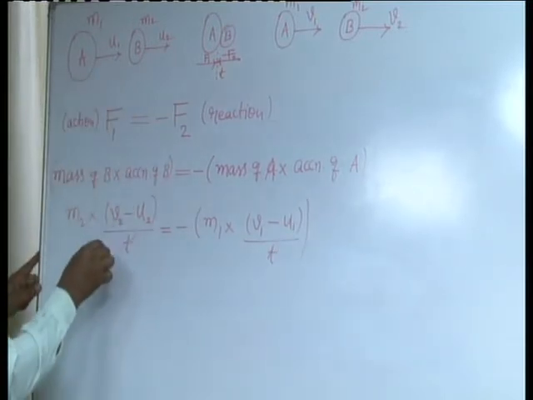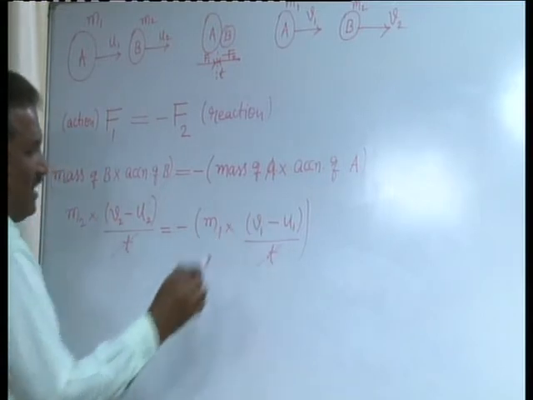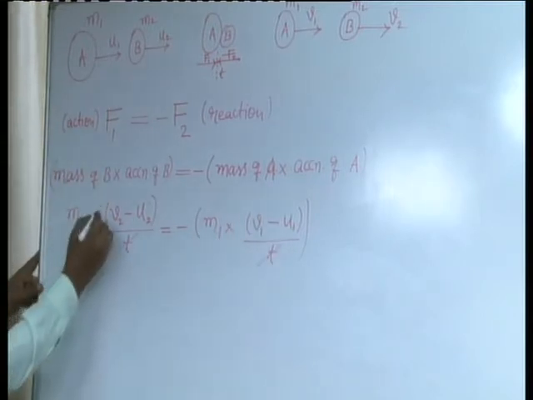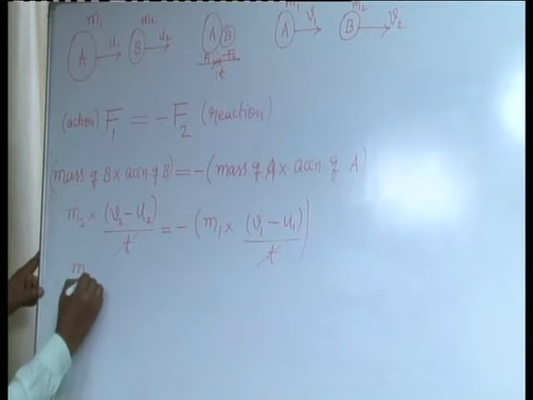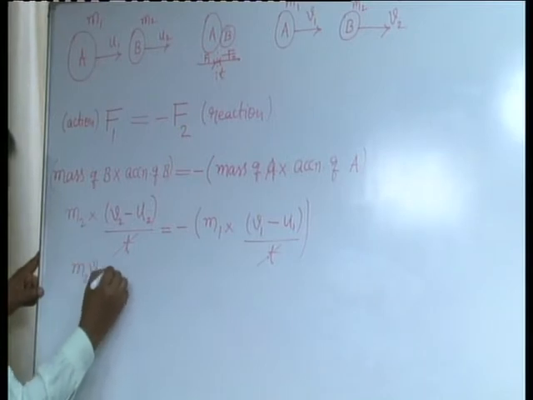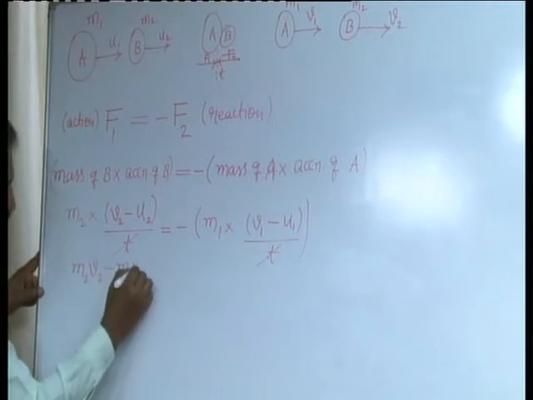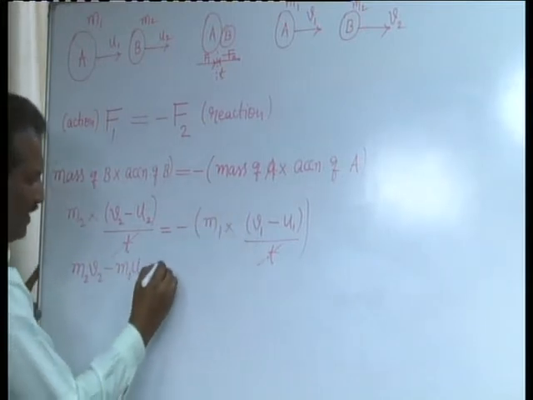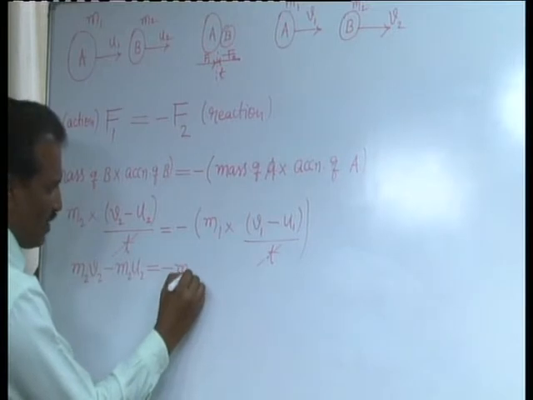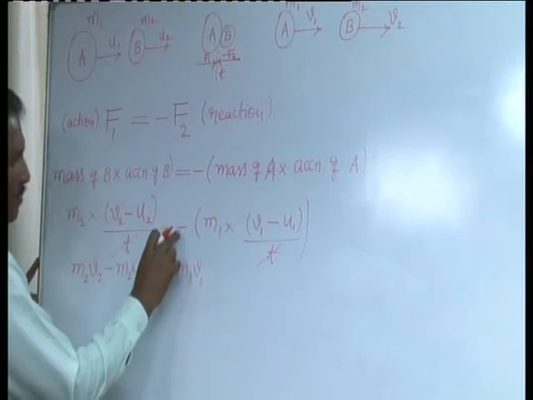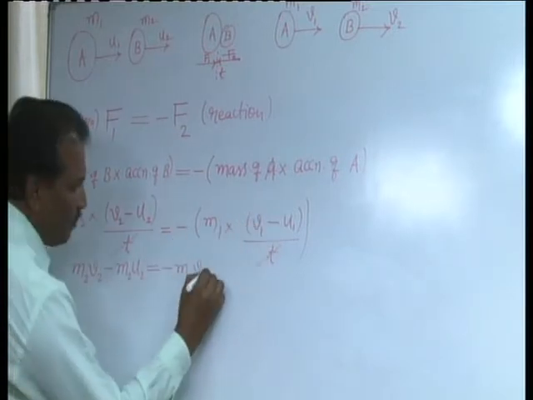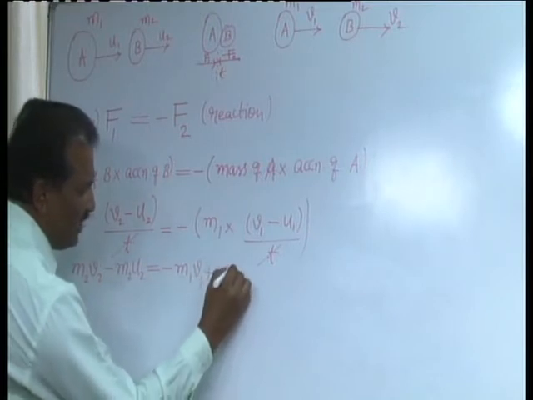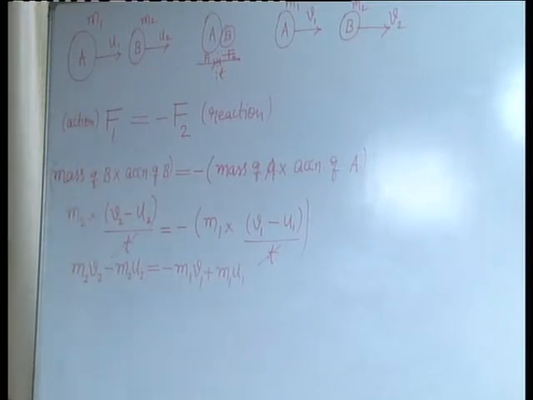The t on the LHS cancels with the t on the RHS. Multiplying it out, m2 v2 minus m2 u2 equals minus m1 v1, and minus of minus gives plus m1 u1.